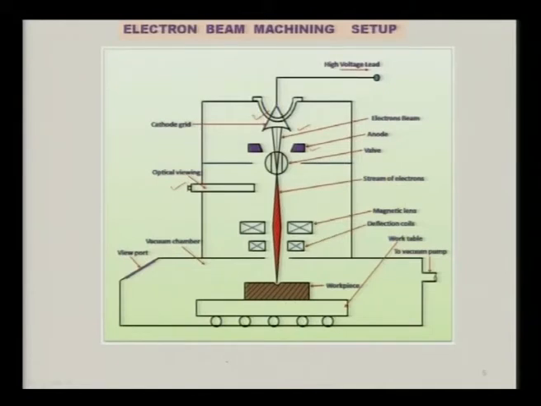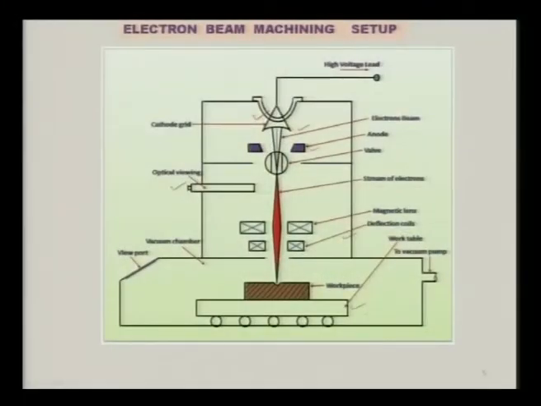When you want to deflect the beam a minor distance left or right, there is a deflection coil which helps in deflecting to a very small distance so that you focus the beam at the desired point. And there is a workpiece table on which the workpiece is mounted, and you can move this table with the help of CNC machine to small distances in X as well as Y direction.